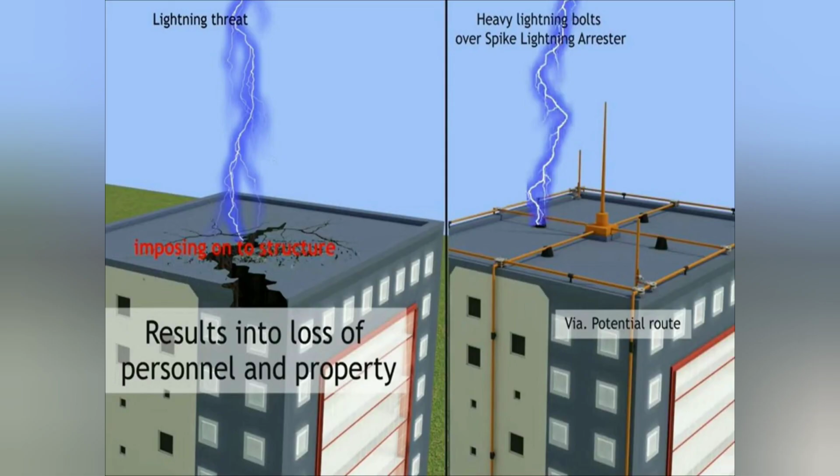What you are seeing on the screen demonstrates the requirement for a well-designed lightning protection system in every building. Coming to the first one, where there is no lightning protection system, lightning will directly strike the top of the building and will cause damage to the building. And in the second one, you can see the building is protected with a lightning protection system using the mesh method, and hence the lightning will strike the top of the mesh, which will provide a low resistance path for the lightning flashes, and it will protect the system from damage.